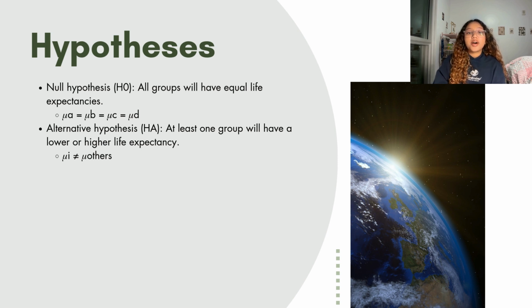The alternative hypothesis would state that at least one climate category has a different mean life expectancy compared to the others. It doesn't specify which group is different or whether the difference is higher or lower, just that not all population means are equal. And this is the standard setup for a one-way ANOVA test, which is where I would look for evidence that the climate groups would differ in some meaningful way. Overall, this lays out the framework for the statistical test that I'm going to perform, which I did select to be an ANOVA test.